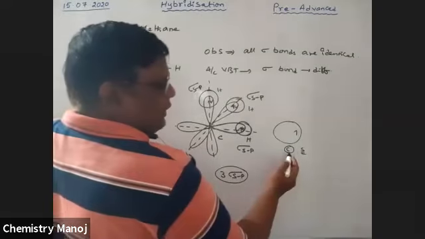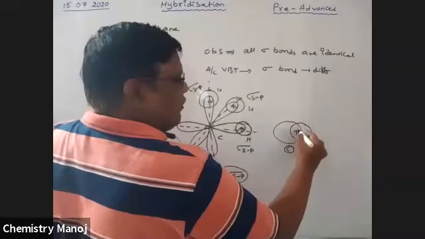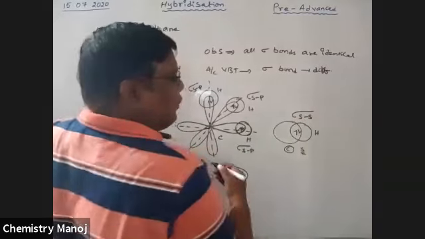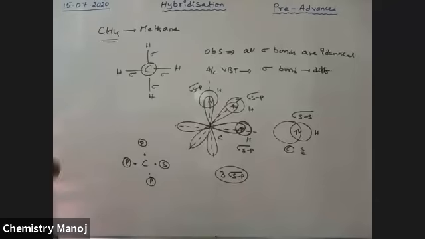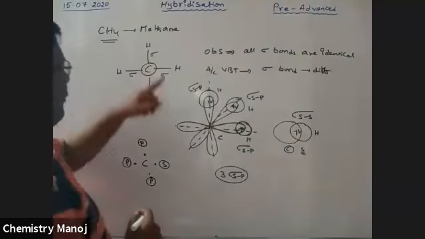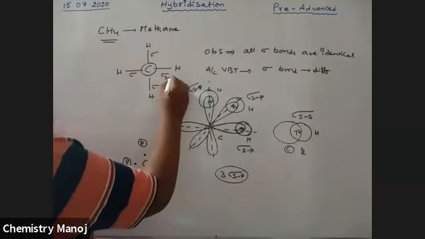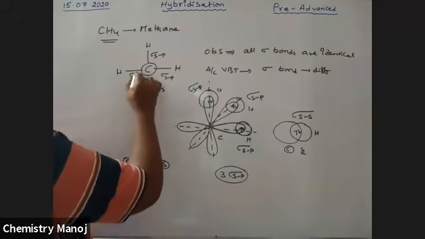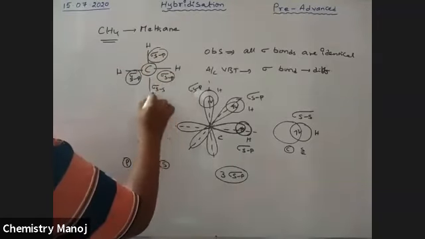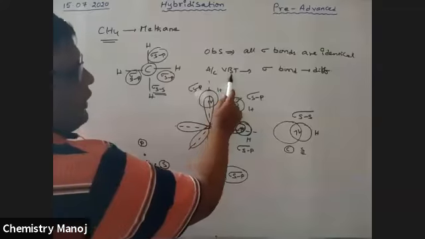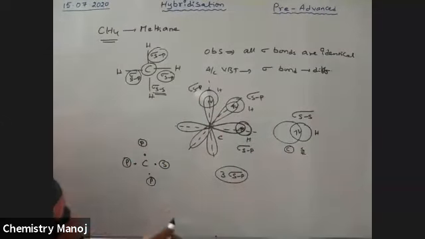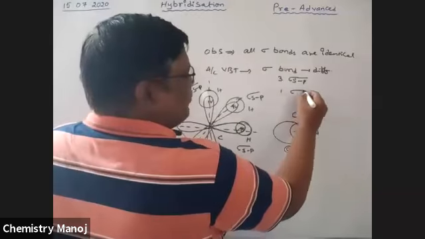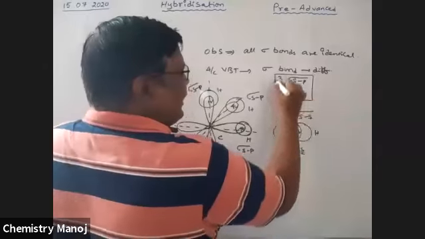Next, this is the s orbital of carbon. This is also involved in linear overlapping with hydrogen, so here also a sigma bond is formed. This is a sigma ss bond. That means carbon has 4 sigma bonds. Among these 4 sigma bonds, 3 are sp overlapping and 1 is ss overlapping. That means 3 bonds are one type and 1 bond is a different type. So according to VBT, all bonds are not the same. Three bonds are sigma sp bonding and 1 is sigma ss bonding. That means these are not identical. These are different.